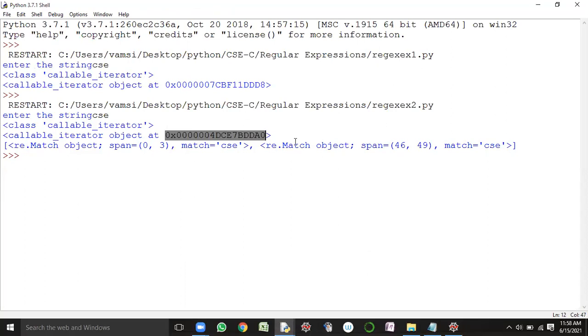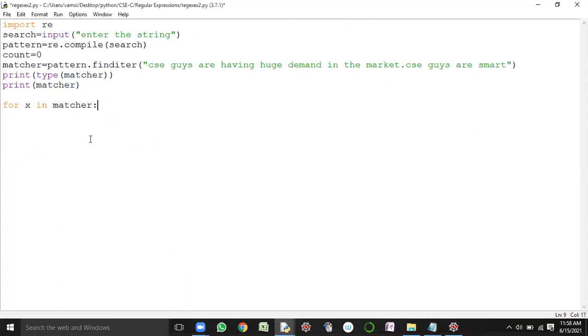So without converting into the list object, what is it showing? When I'm showing the content of matcher, it is showing you the address. So matched elements will be available or not? Yes, sir. How many times is this search pattern available within the target string? Two times. So two times means this loop will be executed for 2 times.